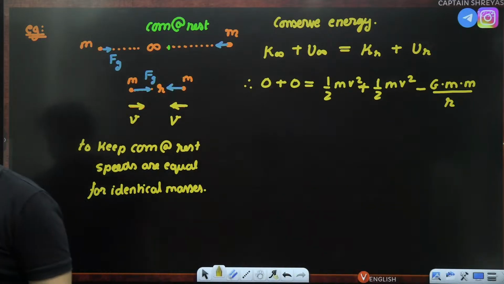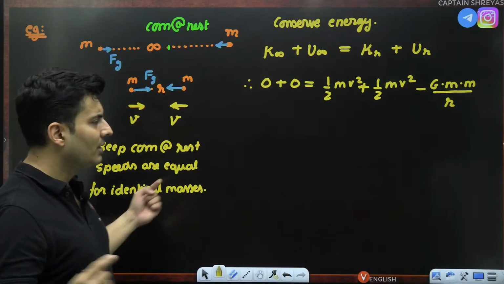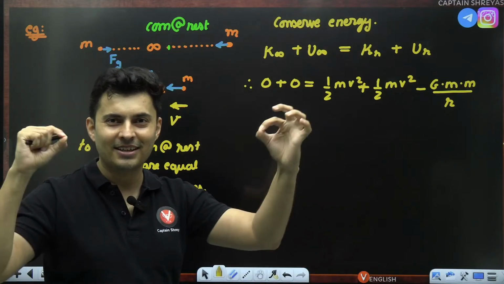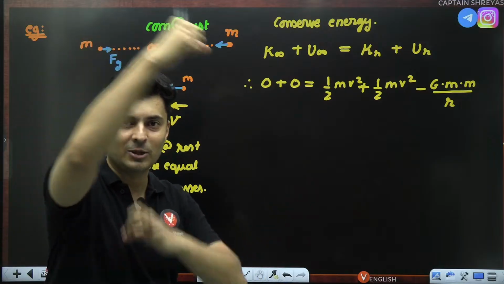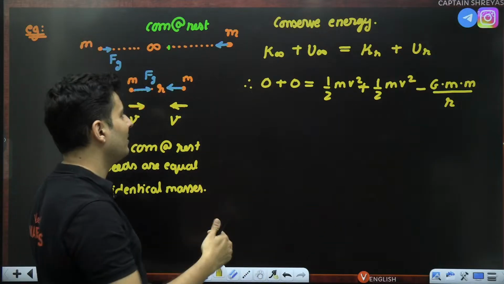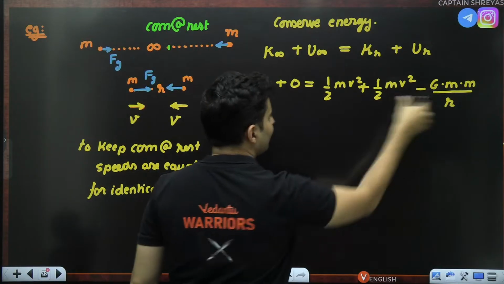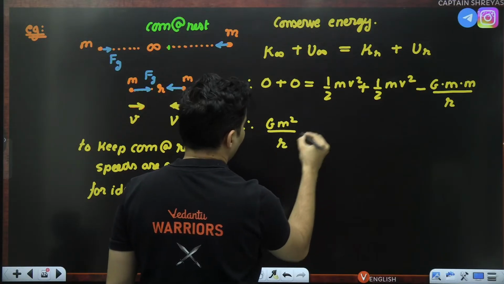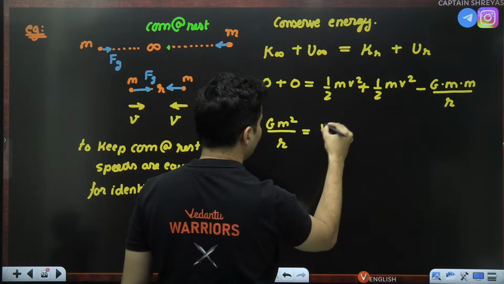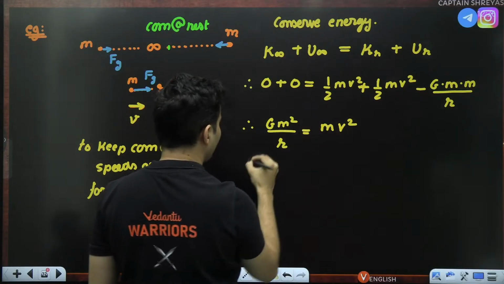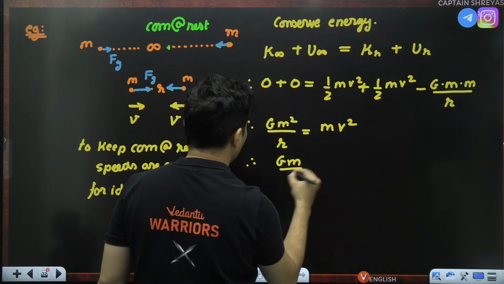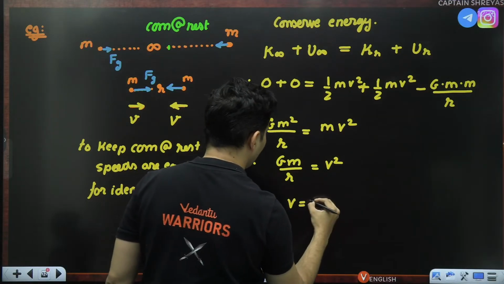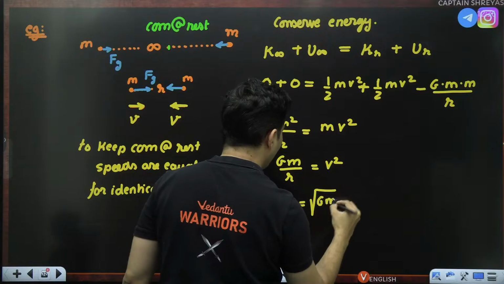Yes, perfect. No centripetal or anything, because it's not revolving. It is just going in a straight line towards each other. They were released from rest. It's not like they were going around each other, right? So they're just coming towards each other. So take this term on this side. G m square by R is equal to half plus half, which is 1, so m v square. The m cancels. So G m by R is equal to v square. Therefore, v is equal to root of G m by R.